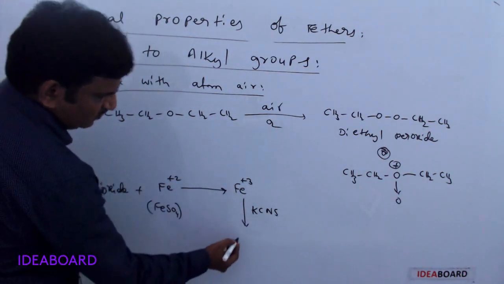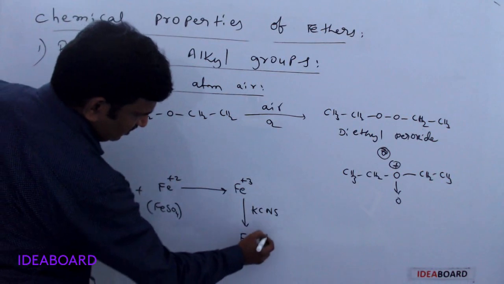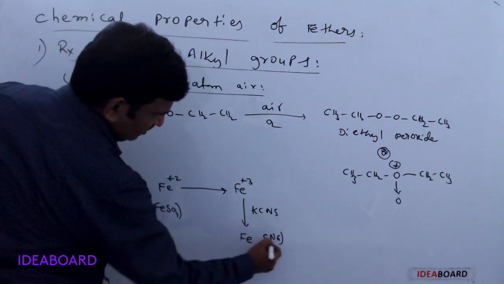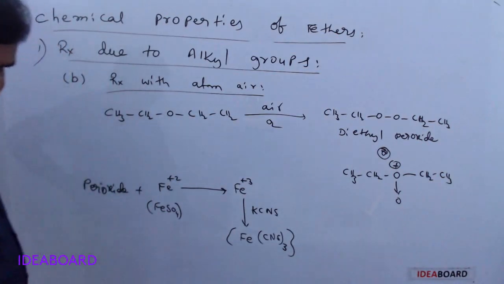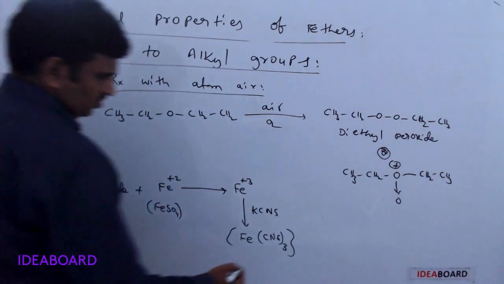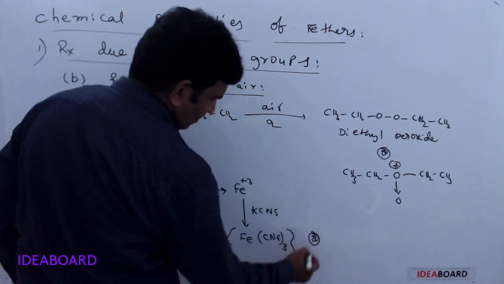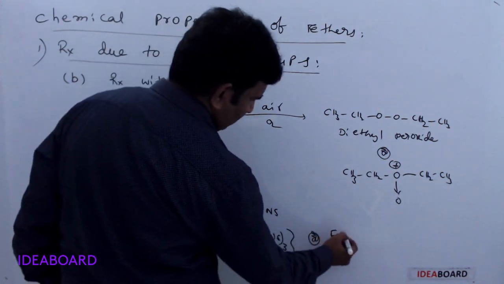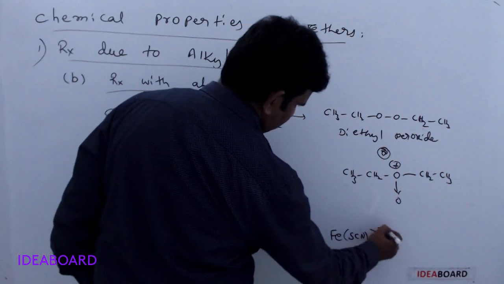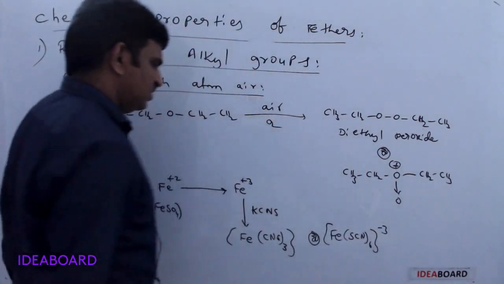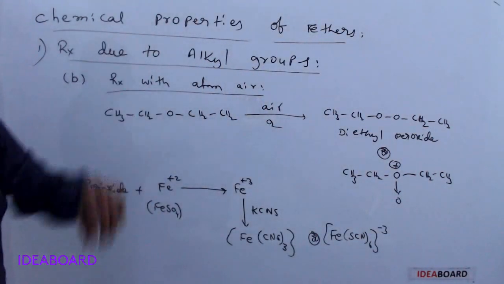Then it forms Fe(CNS)3, or in some books they write it like [Fe(SCN)6] 3-. That is ferric thiocyanate.